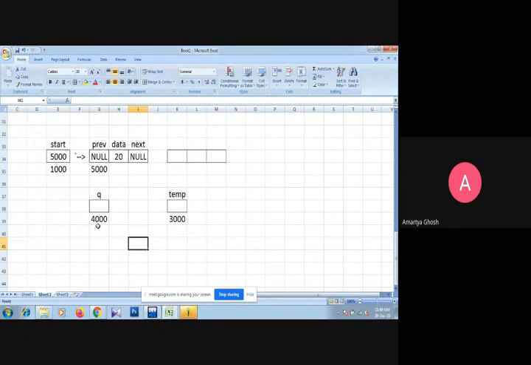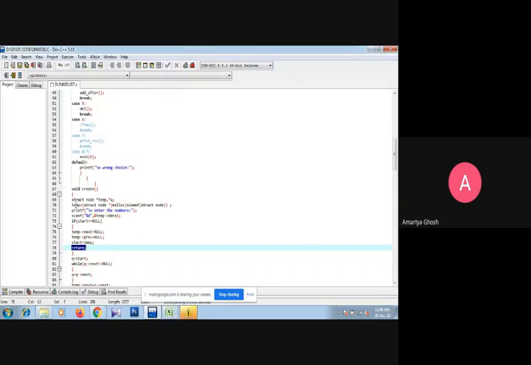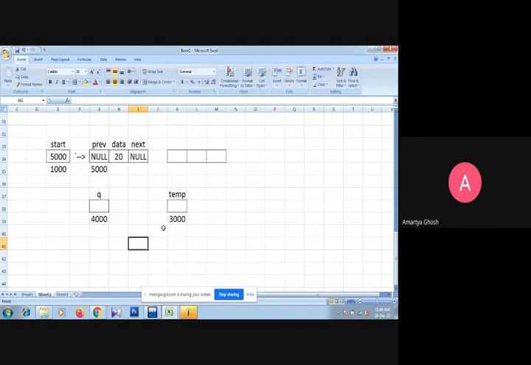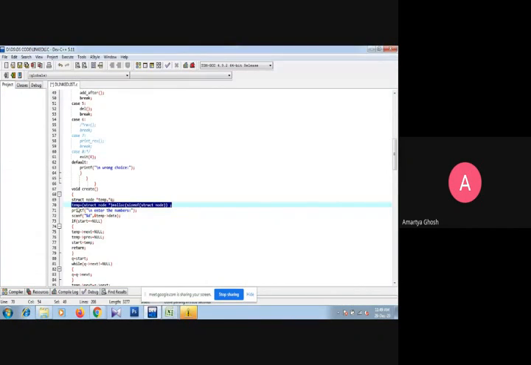So q is allocated at 4000, temp is allocated at 3000, and now we have to allocate memory by the malloc function. Suppose malloc allocates the memory and returns the base address of that particular new node. Suppose the new node is at 6000.